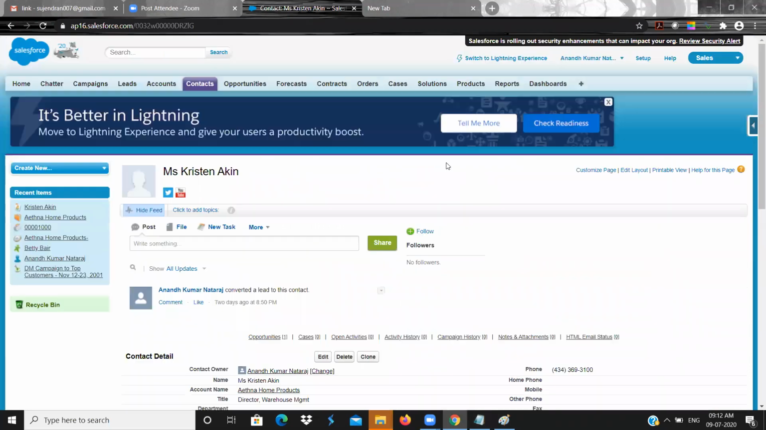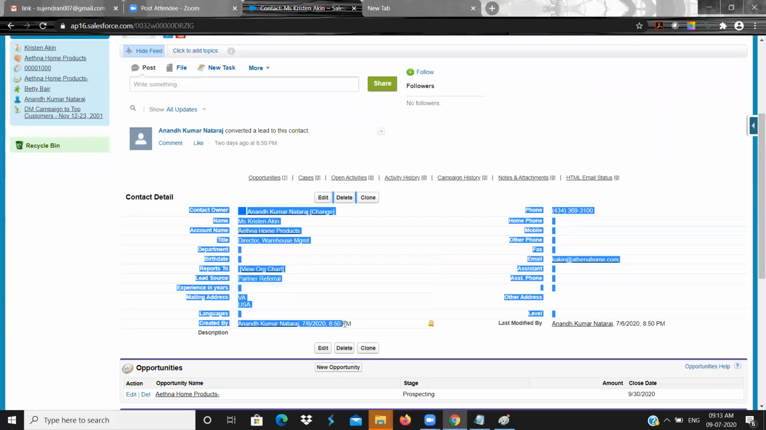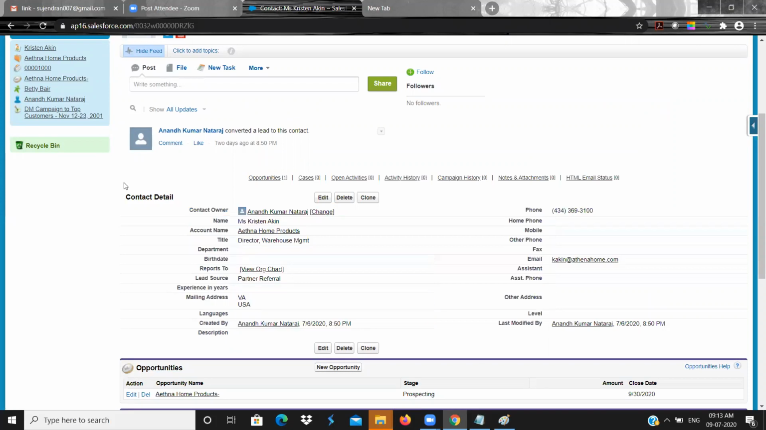So here we have clicked the contact object and here we have a contact record. This is called the detail screen. Why detail screen? It means all the contact details will be displayed here. Click on edit.